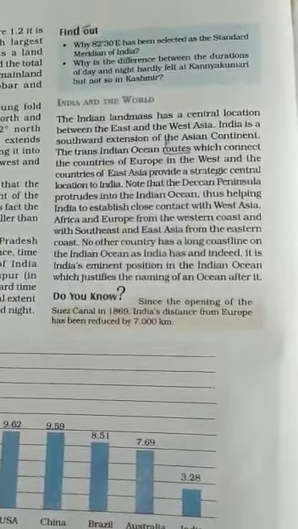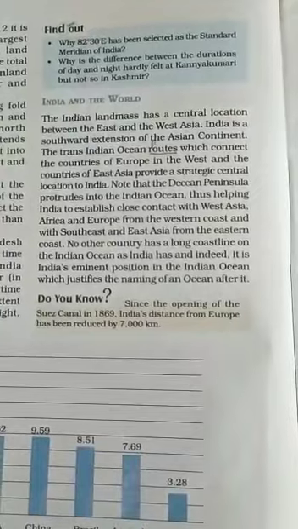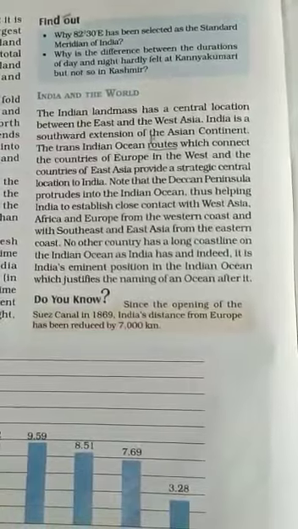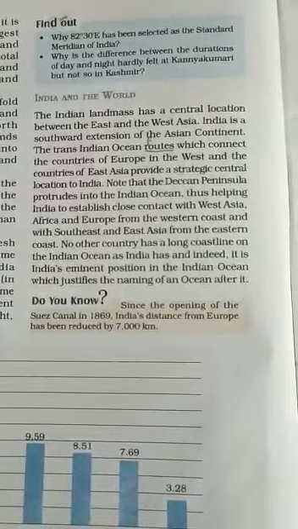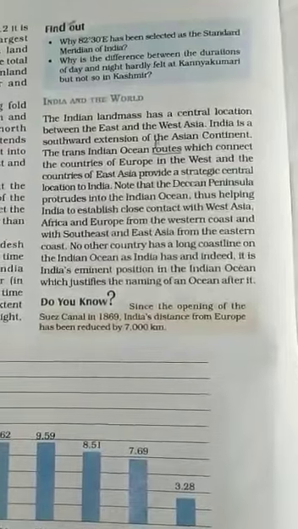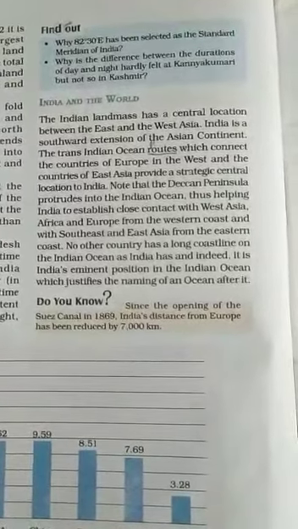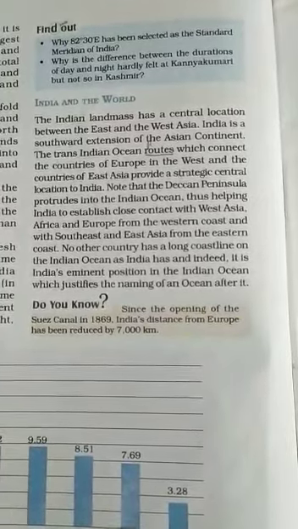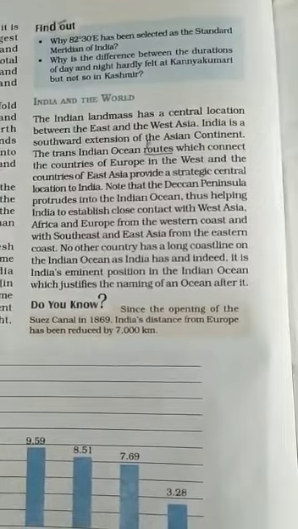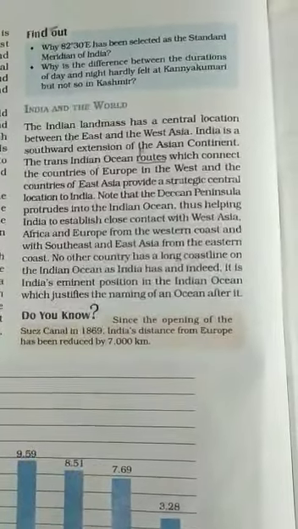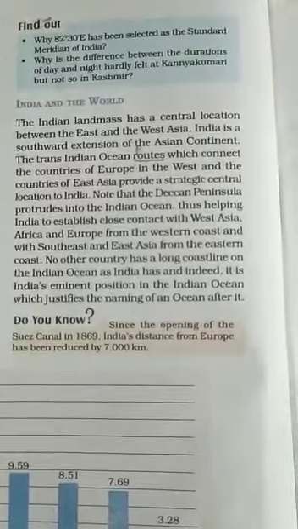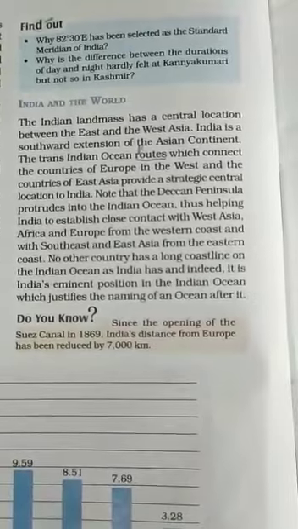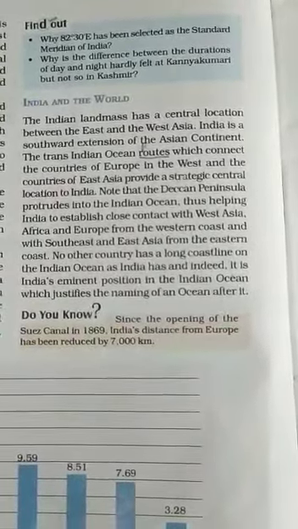India and the world. The Indian landmass has a central location between East and West Asia. India is a southward extension of the Asian continent. The Trans-Indian Ocean route, which connects the countries of Europe in the west and the countries of East Asia, provides a strategic central location to India. So India has established close contact with West Asia, Africa and Europe from the western coast, and with Southeast and East Asia from the eastern coast.